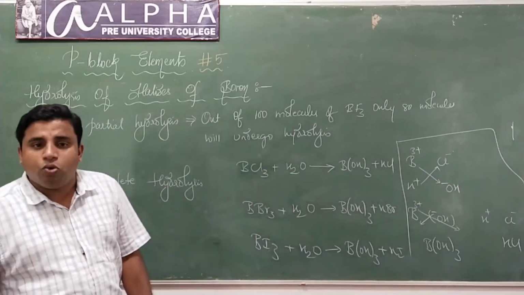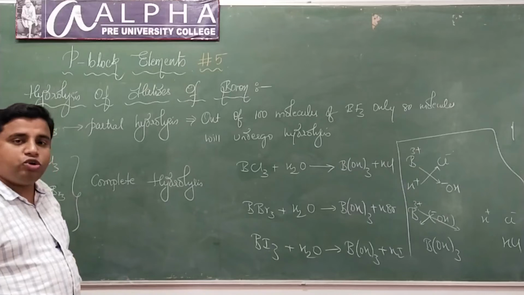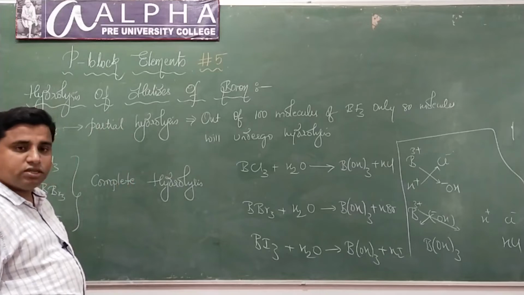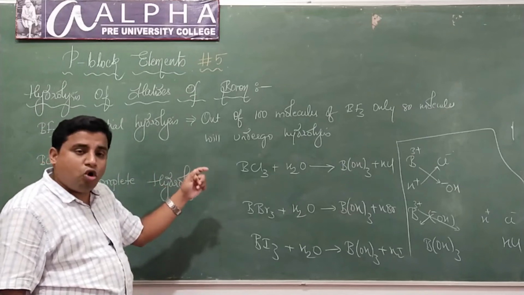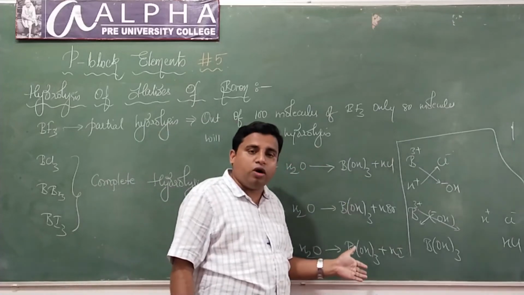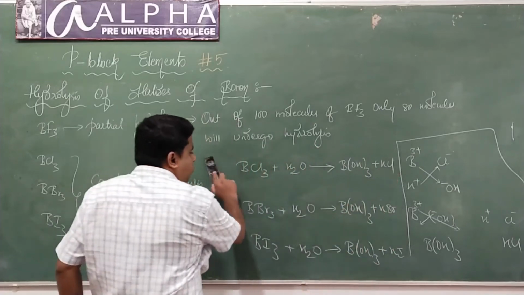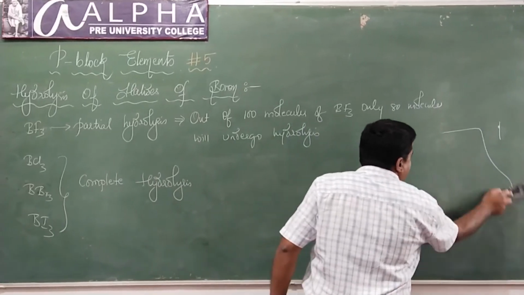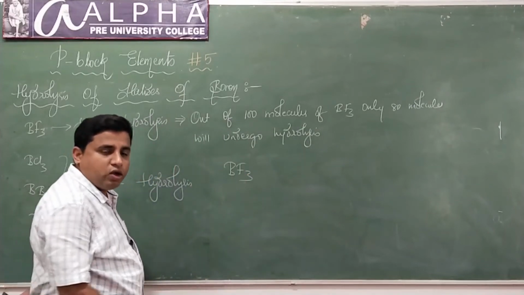No doubts? Then what happens if boron trifluoride undergoes hydrolysis? By the way, I told you boron trifluoride will undergo partial hydrolysis. So what happens when boron trifluoride is hydrolyzed? Hope you can remember this. When boron trichloride, boron tribromide or boron triiodide is hydrolyzed, they all form boric acid along with HCl, HBr and HI. But if boron trifluoride undergoes hydrolysis, look here, it will form one more product.